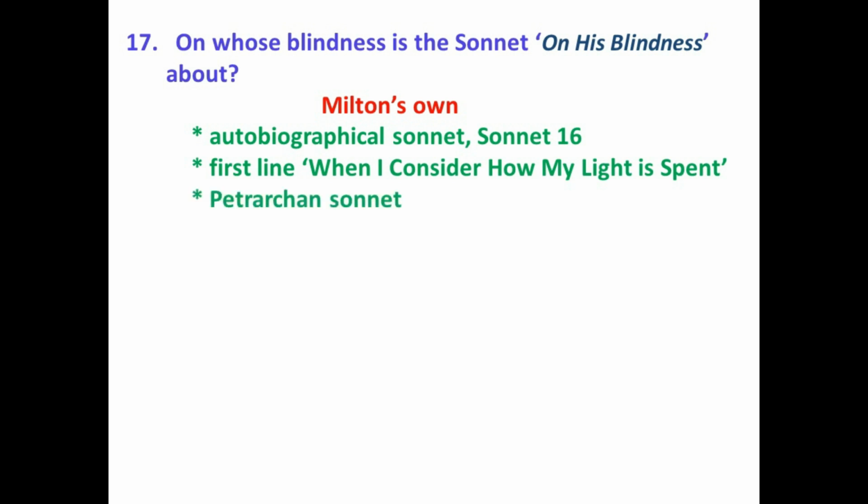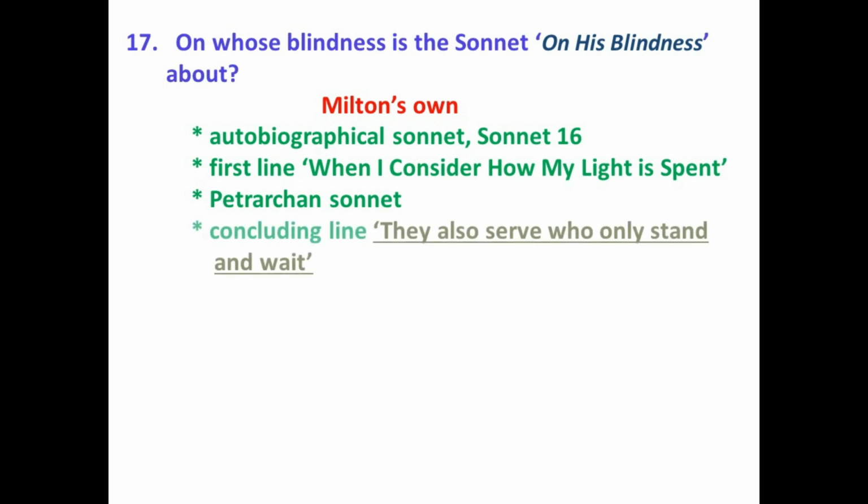Now this is written in the form of a Petrarchan sonnet, and Petrarchan sonnet traditionally focuses on love and romance, but in this sonnet Milton explores his relationship with God. And the Petrarchan sonnet was popularized by the Italian writer Petrarch. And the concluding line of the sonnet is, it's an oft-quoted line, that is, they also serve who only stand and wait. It's a very important line, and that is the concluding line of the sonnet.